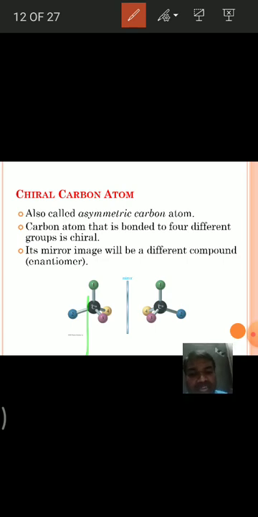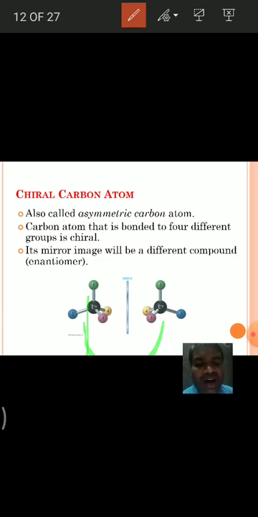When a molecule has one chiral carbon, generally it is non-superimposable on its mirror image, and the 2 mirror images are said to be enantiomers. Remember, the 2 mirror images which are non-superimposable.